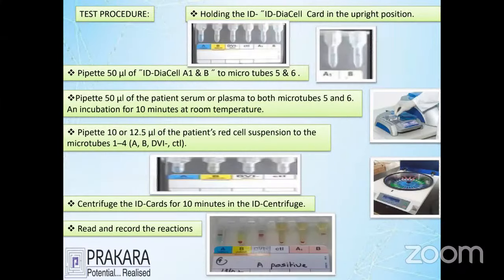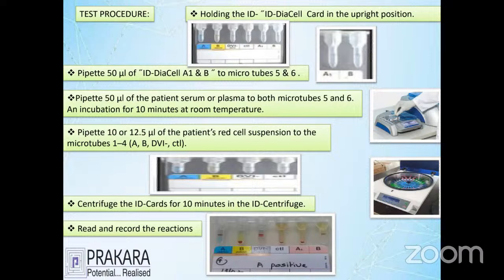Let's now go for testing of ABO grouping by the card. They give you a card. This card has A, B, D, one control, and A1 and B. What do we have to do? We take the blood of the patient. I told you already that we prepare a 1 percent red cell suspension, and they also give a reagent, called ID-Diacell A1 B reagents.